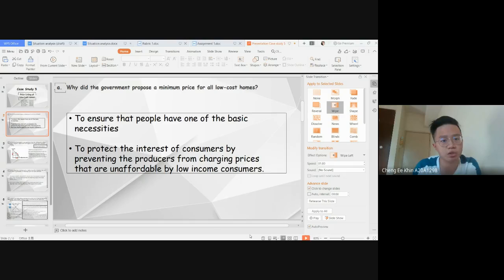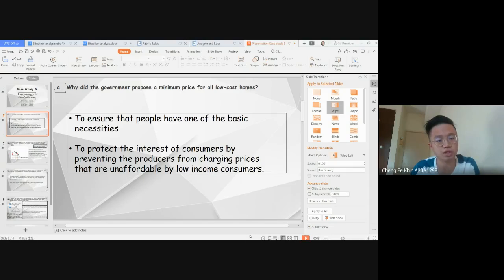That's why the government proposed a minimum price for all low-cost homes to ensure that the low-income families could afford a house. For my second explanation, some of the producers could charge higher prices for low-income families to afford